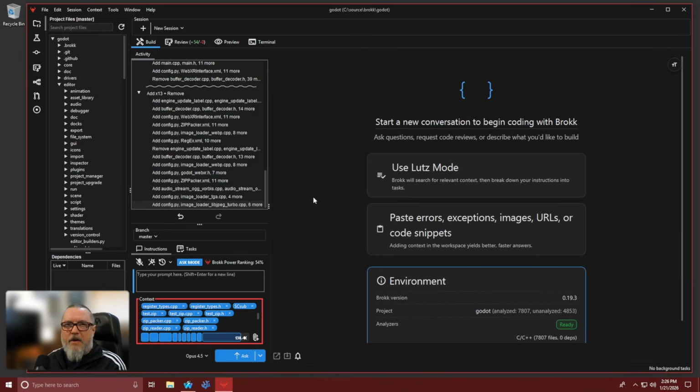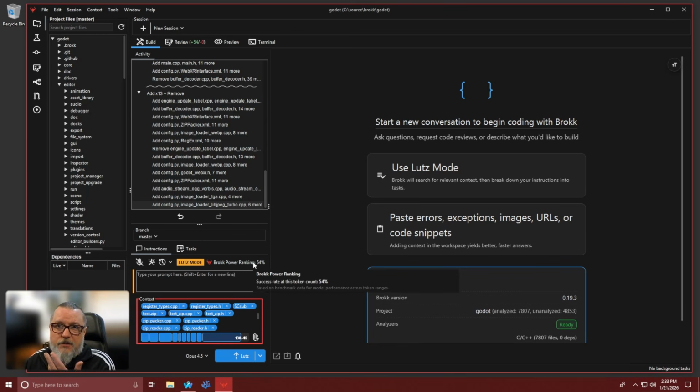Earlier I said we would come back to Lutz mode, which is our default agent for coding tasks. Lutz is capable of breaking down your problems into subtasks to make them more manageable. The reason this is needed is because as a problem gets larger, the model gets worse. Lutz will break down the tasks so that they are the right size for the model to be able to tackle them effectively. Here, we show you the LLM's performance degradation based on benchmark data for that model's performance across your effective token range, which is clearly visible here in our context panel.